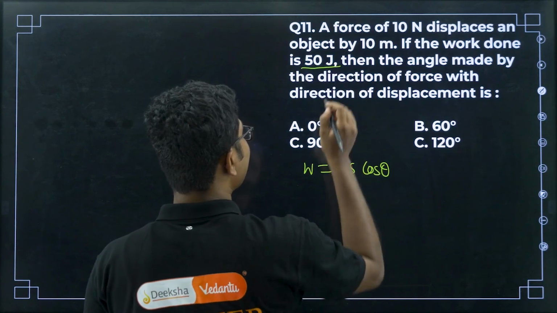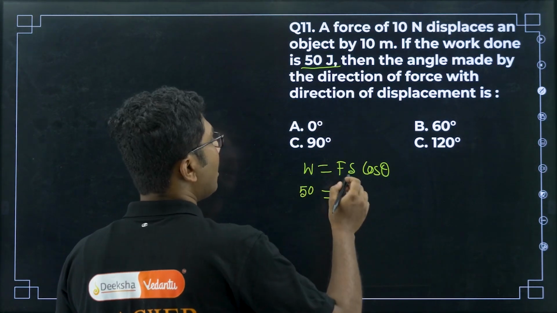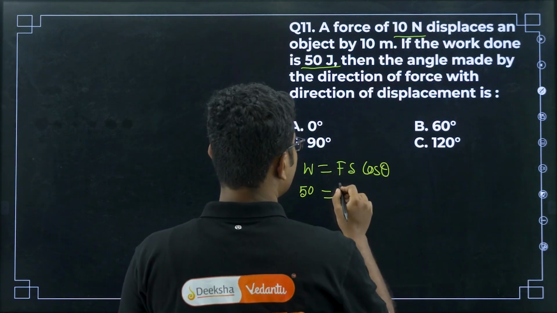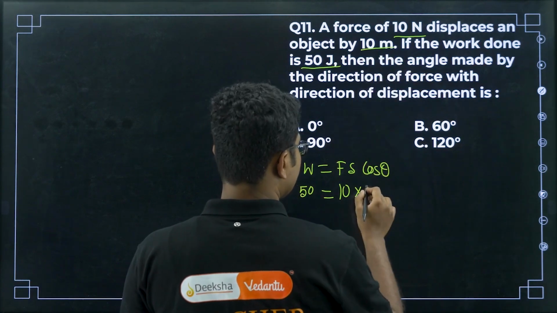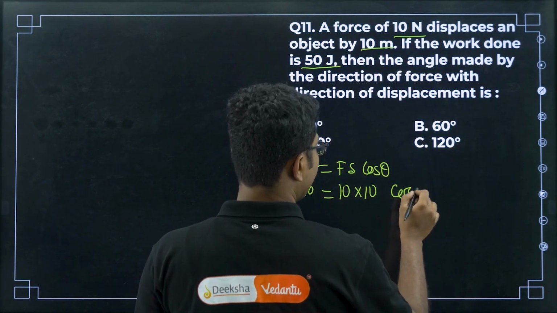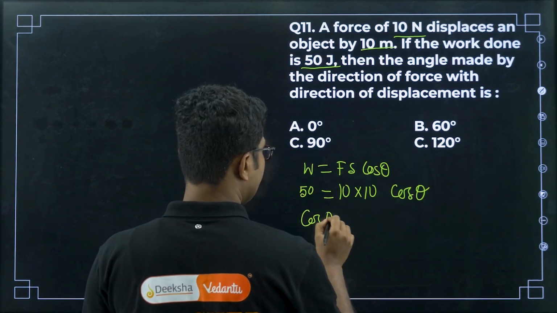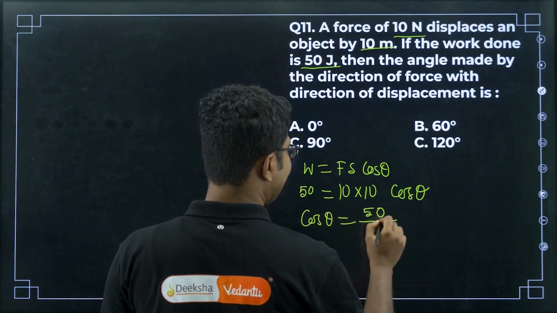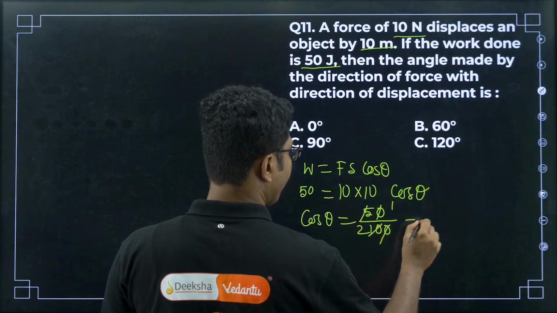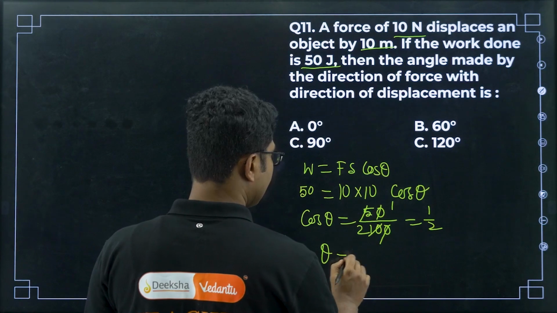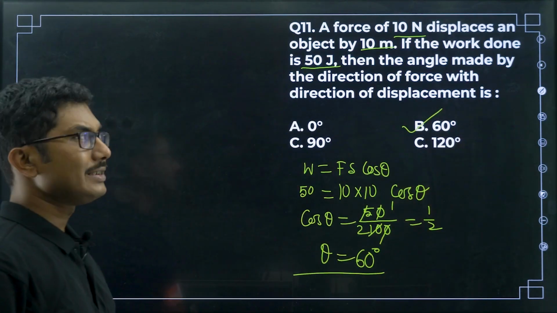Here the work done is given as 50 joules. So basically we just need to construct the equation and solve for theta. Force is 10 newtons and displacement of the object is 10 meters, right, cos theta. So what is cos theta? Cos theta is 50 divided by 10 times 10, that is 100. So it will be 1 by 2, right. So theta is nothing but 60 degrees. Cos 60 is half. So the answer is 60 degrees.